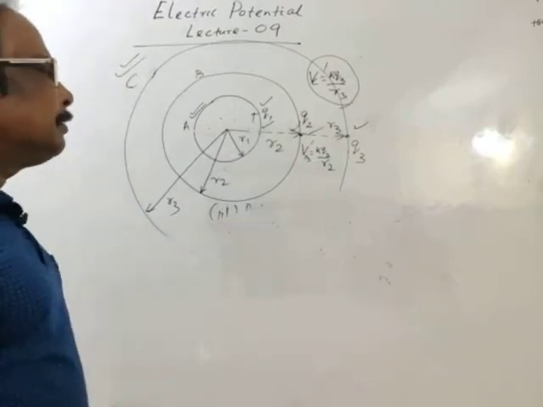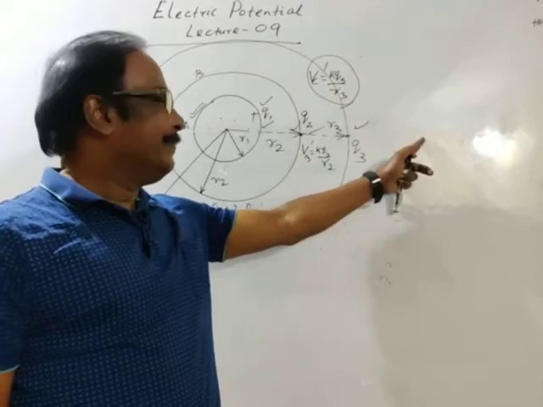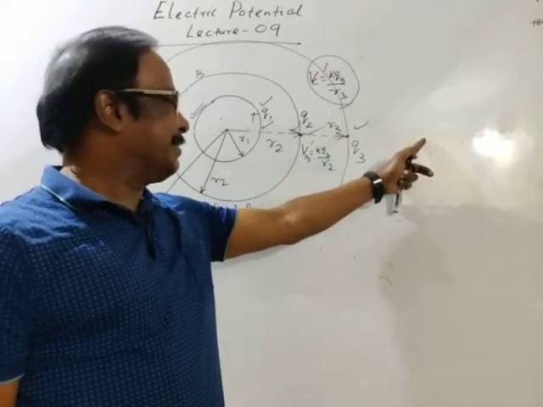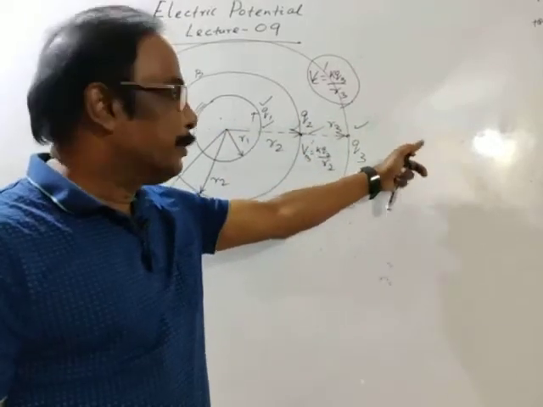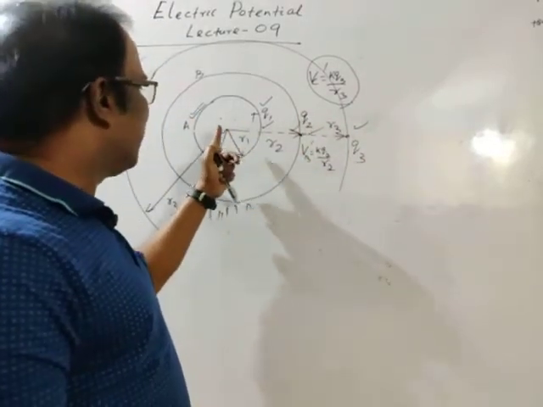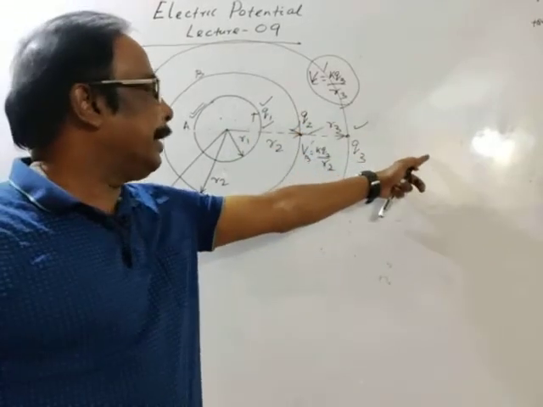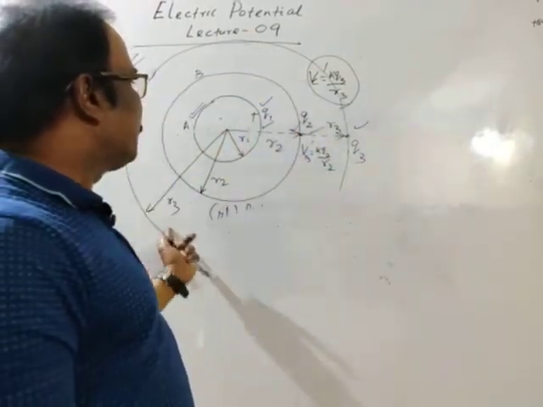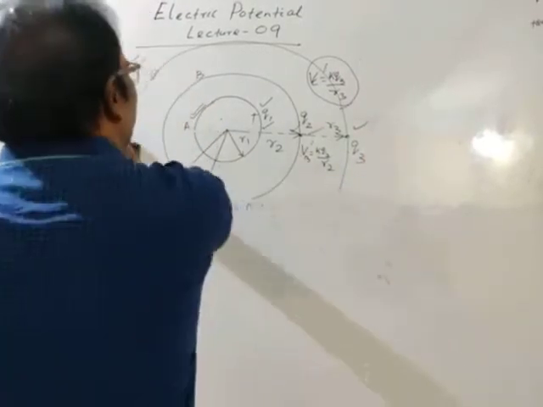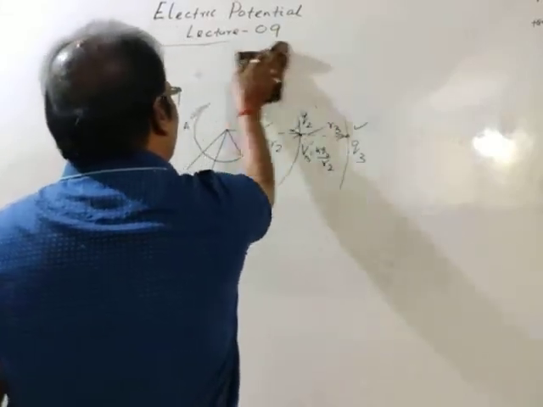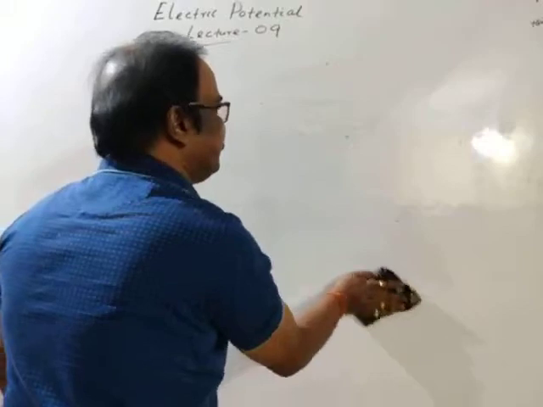Suppose it is asked outside the cell. Outside all the concentric cells means this is any point. You may take distance x, then potential due to cell A is KQ1 by x, potential due to cell B is KQ2 by x, potential due to cell C is KQ3 by x. This is the first one. Then the second question.